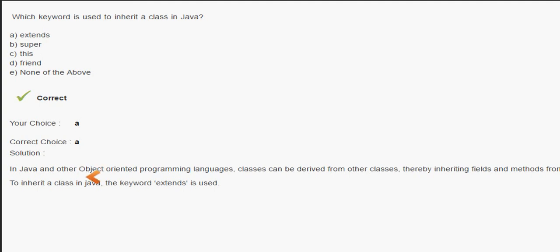So in Java and other object-oriented programming languages, a class can be derived from other classes, thereby inheriting fields and methods from those classes. This property is called inheritance. And in Java we have to use the keyword extends.